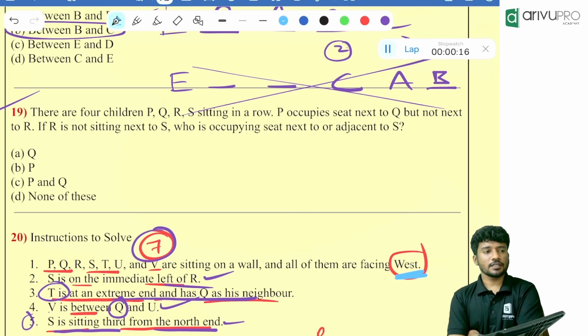Read one by one and write all the possibilities. Only 4 people are there. Still you are taking time. With more people, it's done much faster. With 4 people, I require the answer much faster. But still, take the 40 seconds.